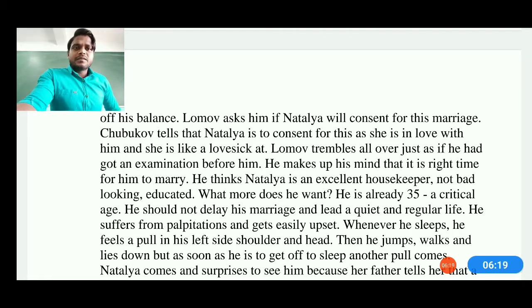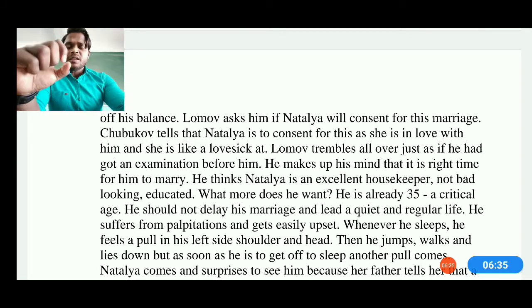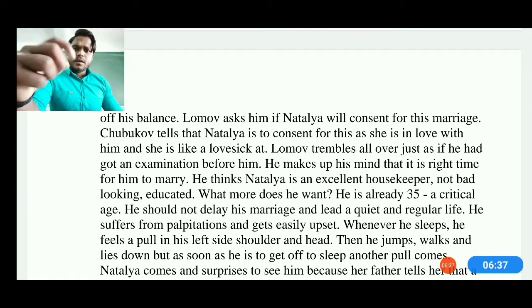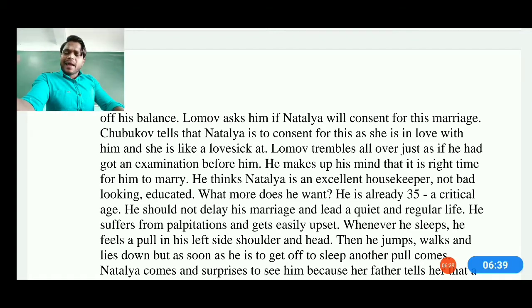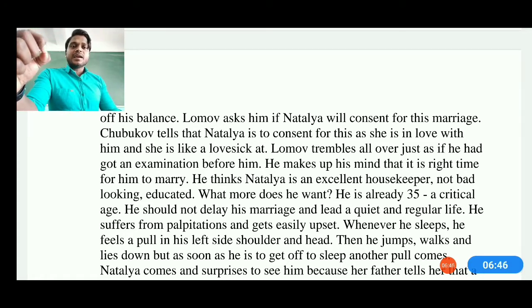So Lomov trembles all over, just as if he has an examination before him. Now he is also shivering because he is happy, but he does not know the result of what he came there for. If he is going to ask Natalia whether she will marry him, then the answer may be no, maybe yes. Okay, so he is thinking that Natalia is an excellent housekeeper, not bad looking, and educated, and what more does he want?